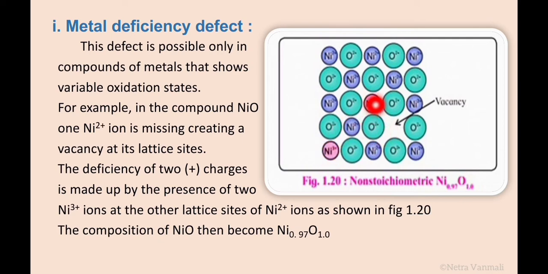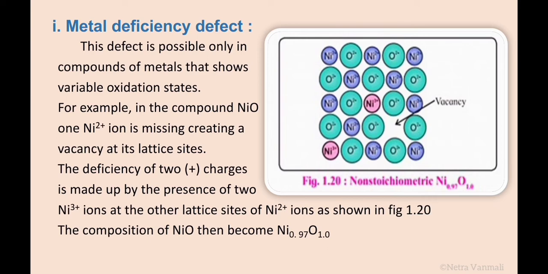To maintain electrical neutrality, two other Ni2+ ions change oxidation state and become Ni3+. So the deficiency of 2 positive charges is made up by the presence of 2 Ni3+ ions at the other lattice sites of Ni2+ ions.